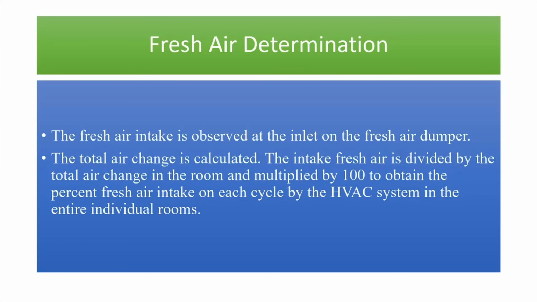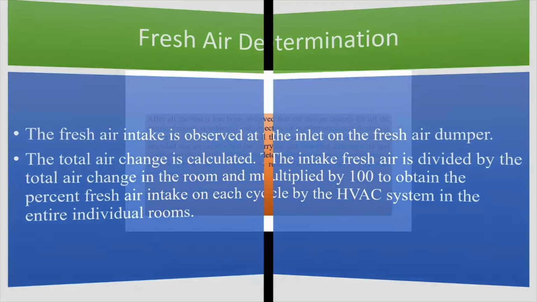Thereafter the intake pressure is divided by the total air change in the room and multiplied by 100. This is the mathematical part. This is done to obtain the percentage of fresh air taken from the exterior environment on each cycle, that is, each time the air is being recycled by the HVAC system in the individual rooms.